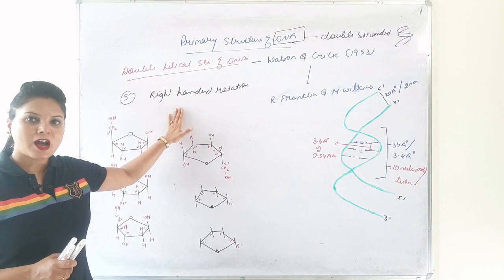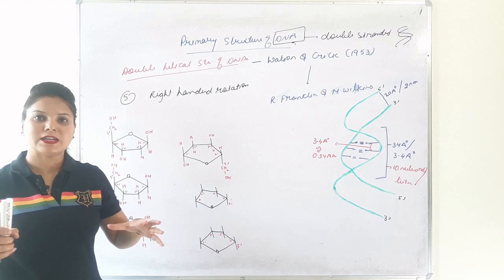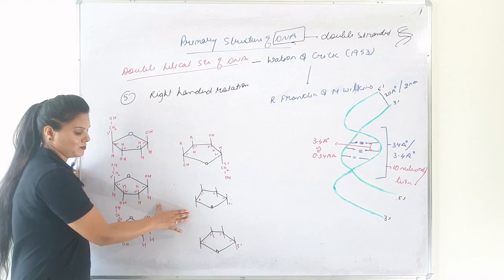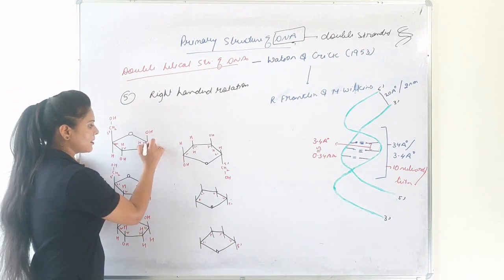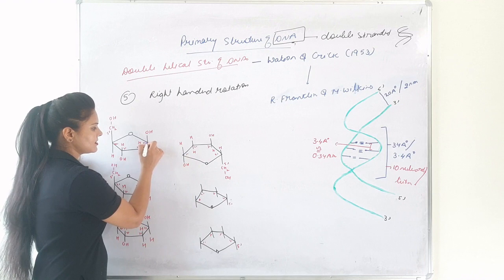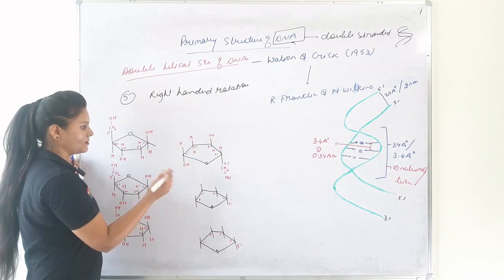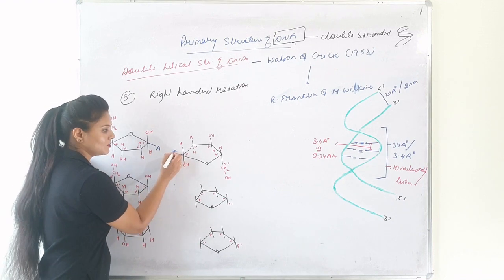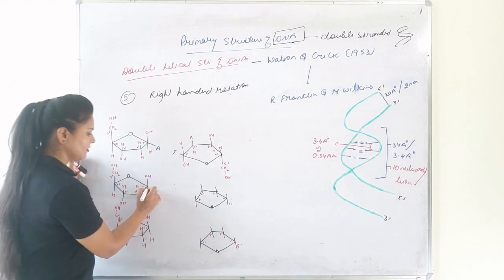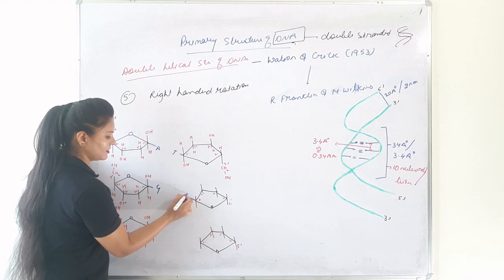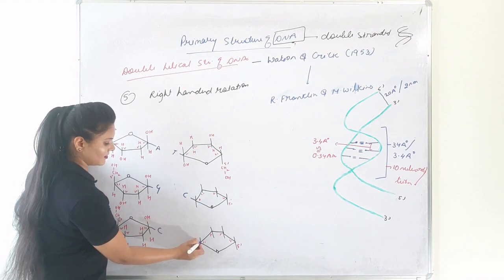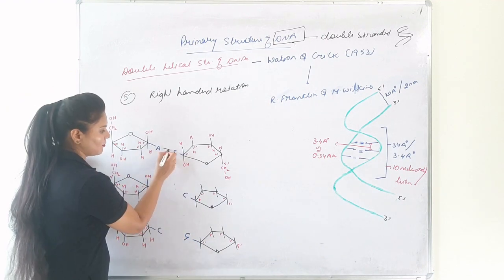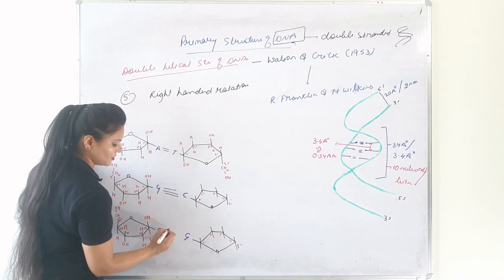Now let's see how the constituents in a nucleic acid are attached to form a polynucleotide chain. These are deoxyribose pentose sugars. Carbon 1 of both of the sugars is linked to a nitrogenous base. Suppose this is linked to adenine, then this has to be linked to thymine according to Chargaff's rule. Suppose this is guanine, then cytosine, and suppose this is cytosine, then this will be linked with guanine, and they form double and triple hydrogen bonds.